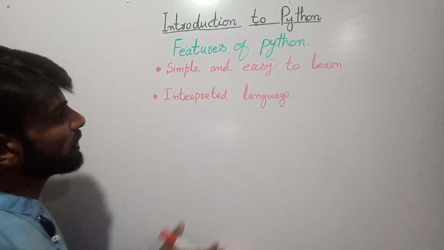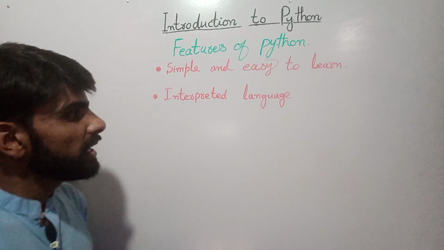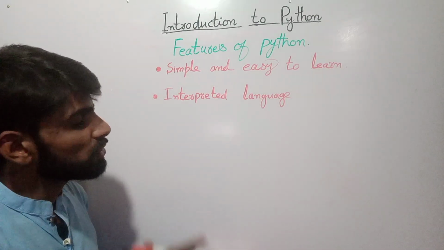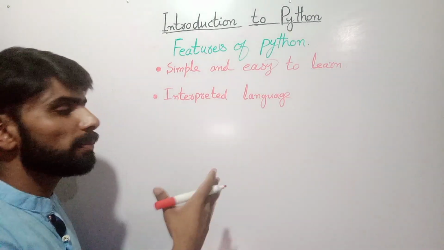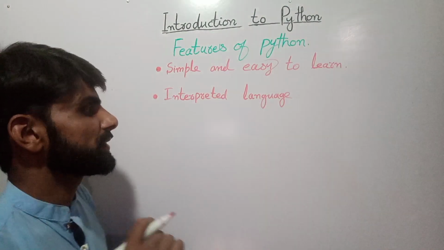And the second feature of Python is that it is an interpreted language. Interpreted language means that its code is executed line by line, not the complete code at once, right? So that's why this is an interpreted language, right?